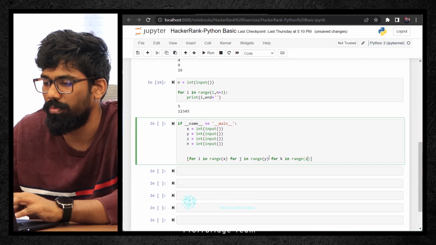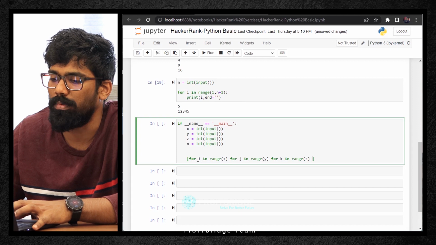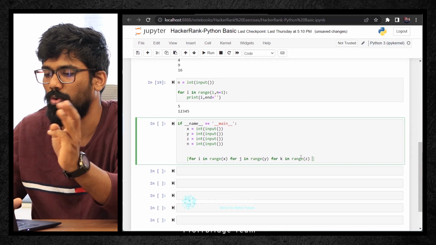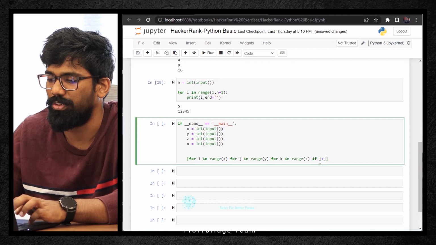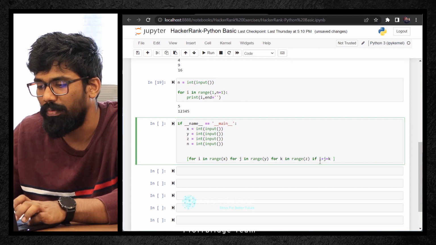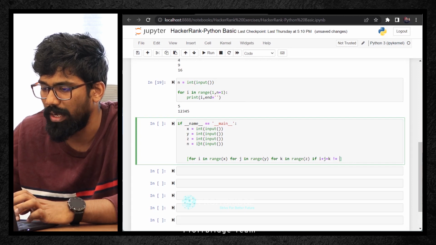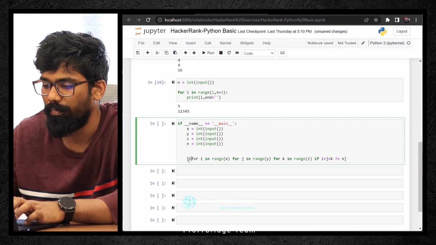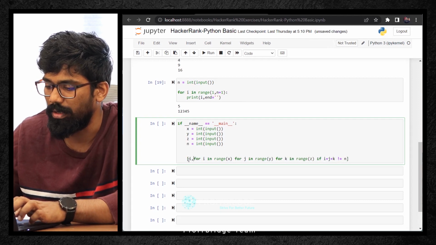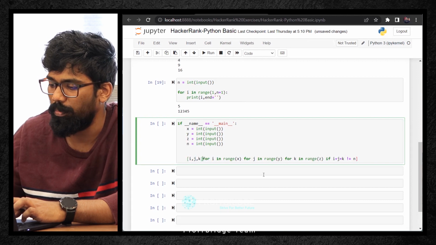So first all the small numbers will come, like 0, 0, 0. So totally we got 3 numbers. If I plus J plus K is not equal to that N which we've received, then print I, comma J, comma K. Okay, that's what I wanted to print.